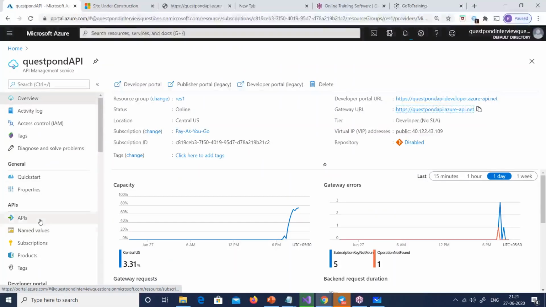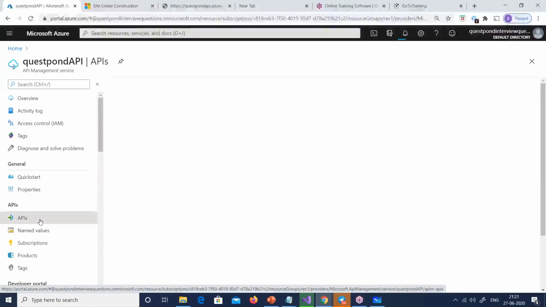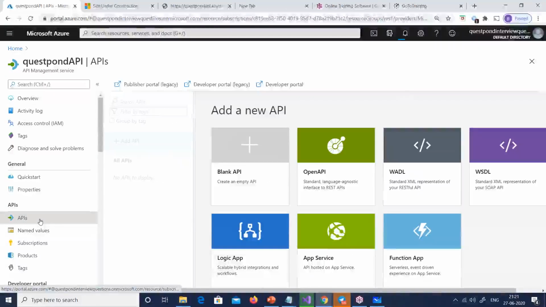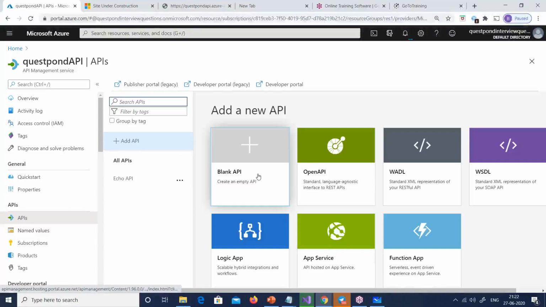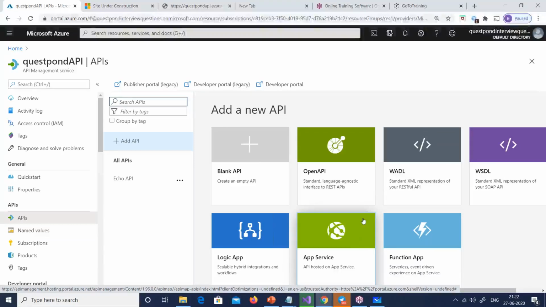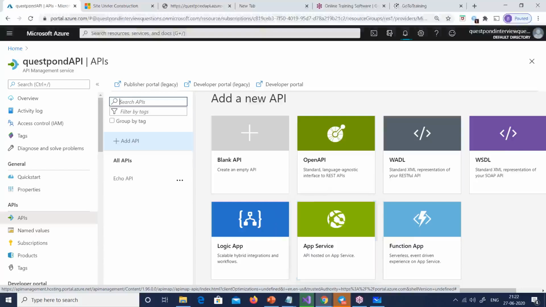Now, if you want to add an API, you can see the API out here. Guys, that API is getting published, so let us give it some time. You can go and add an API, which is a blank API. You can add an open API. You can add a WCF, which is SOAP. You can add your own app service. At this point, I've created an app service. So you can see, right from a blank API to the different flavors which exist in the market, it tries to add all the APIs to your APIM, right?